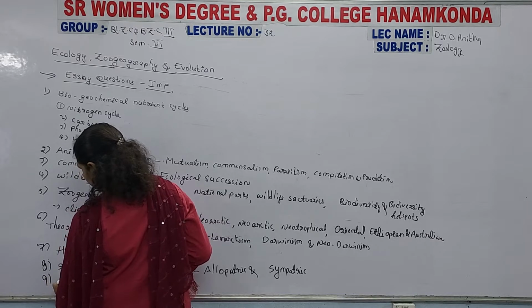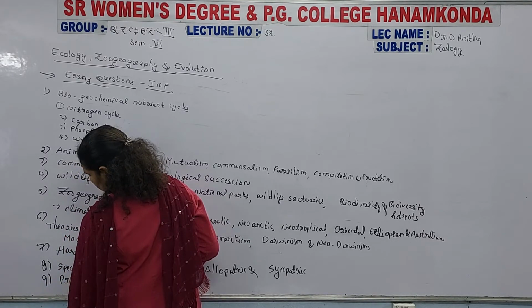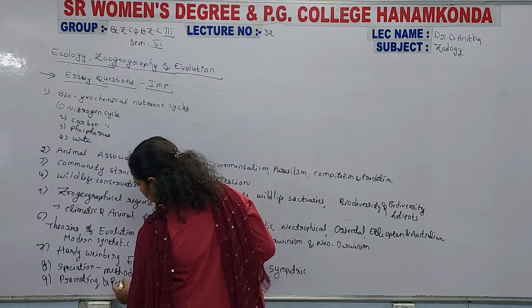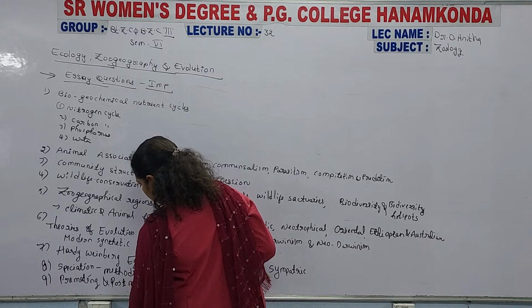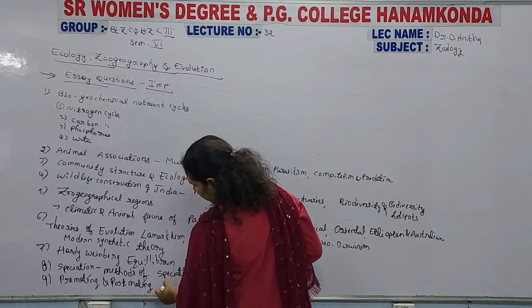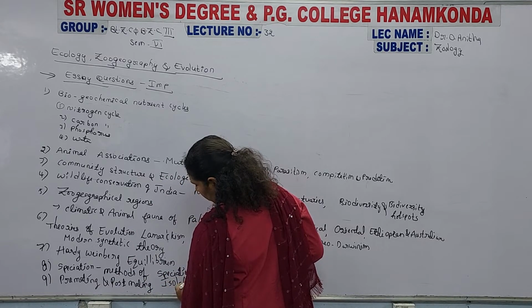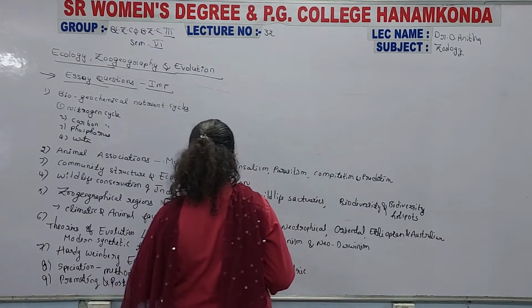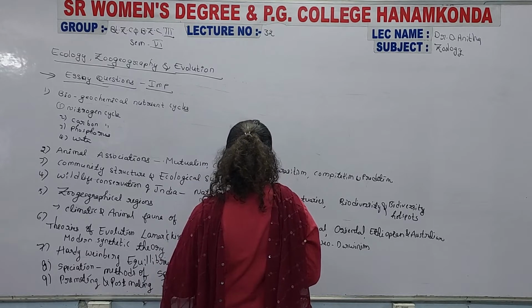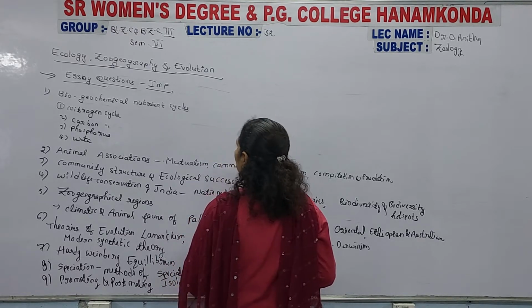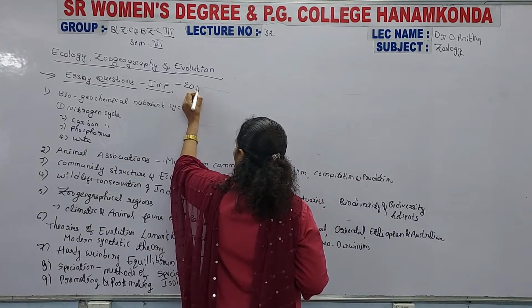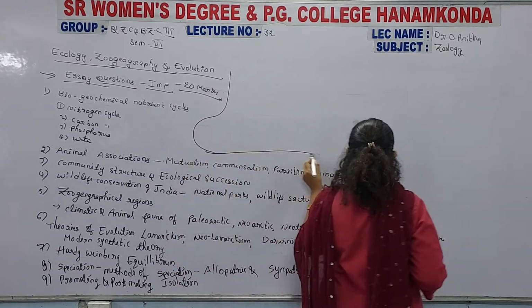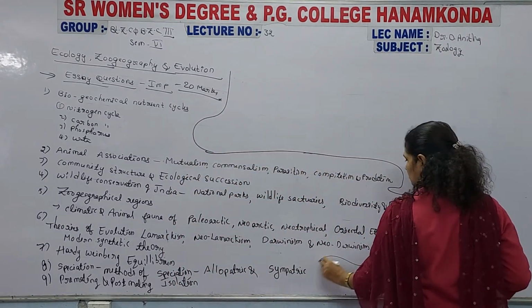And the pre-mating and post-mating isolation. These are the essay questions for 20 marks. And the short answer questions are also there.